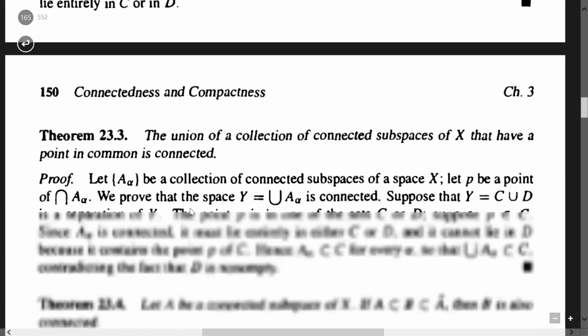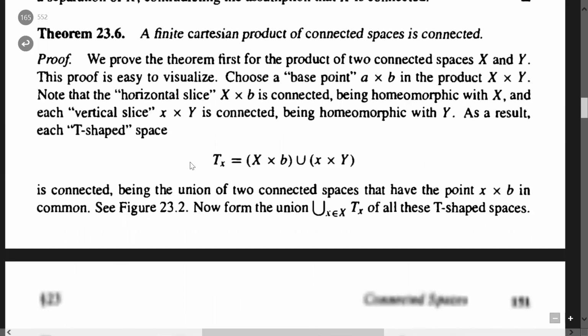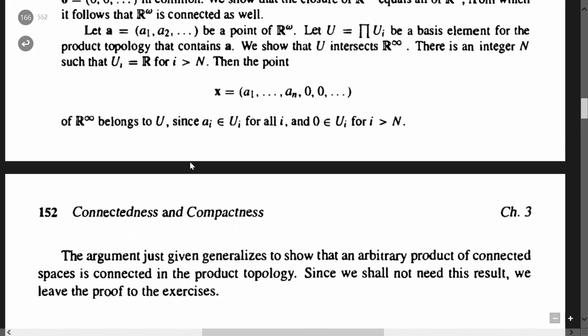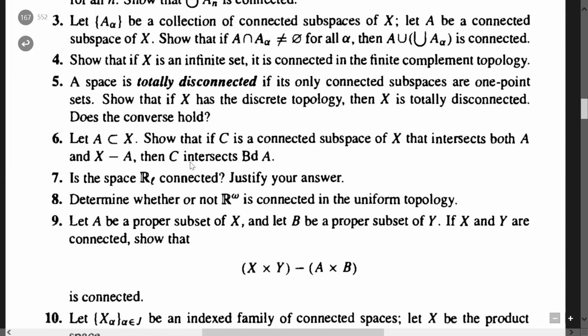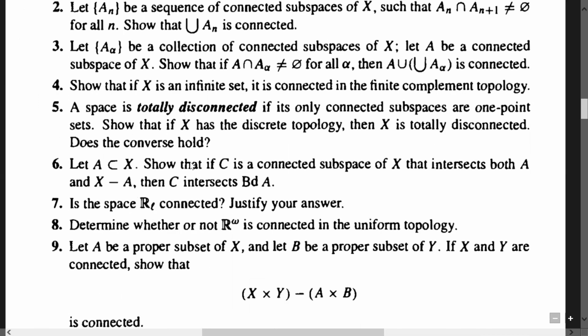From here I would like to link it with another definition given in your book, in the exercise. Let me relate the definition of a totally disconnected set. A topological space is totally disconnected if its only connected subspaces are the one point sets. So you have seen that Q is totally disconnected, because its only connected subspaces are the one point sets.